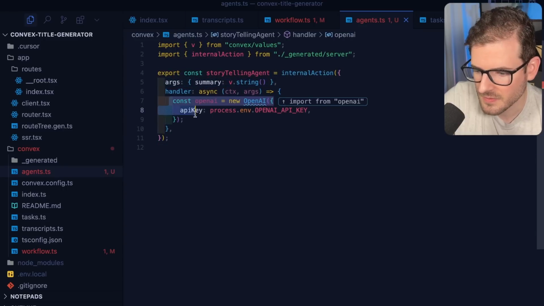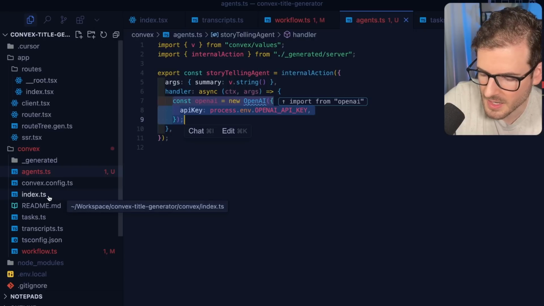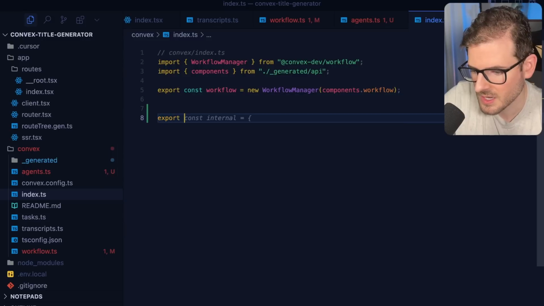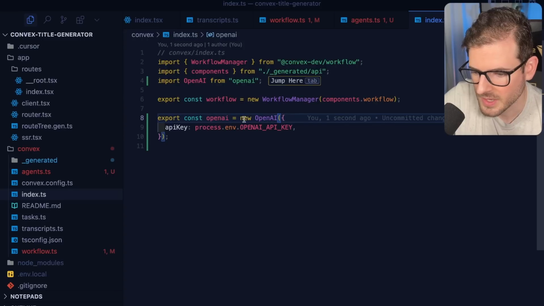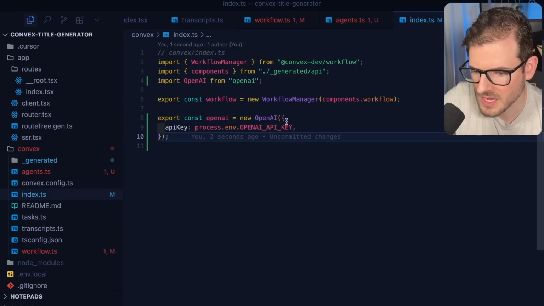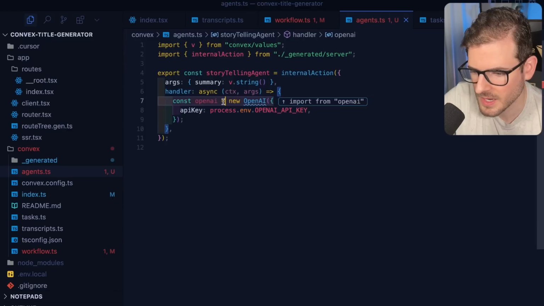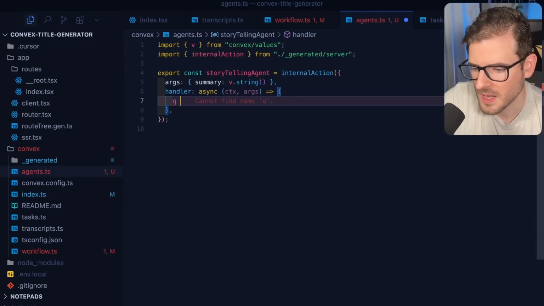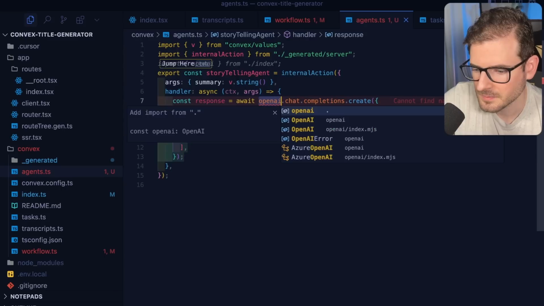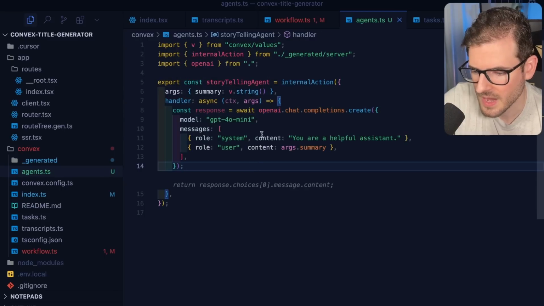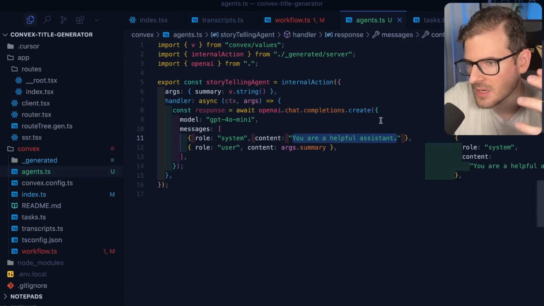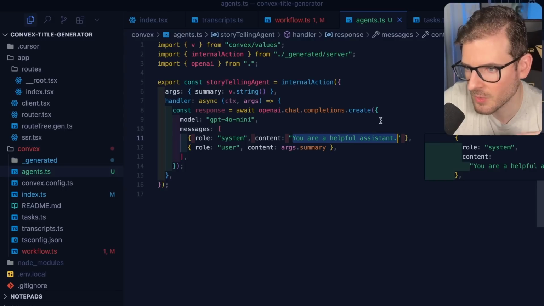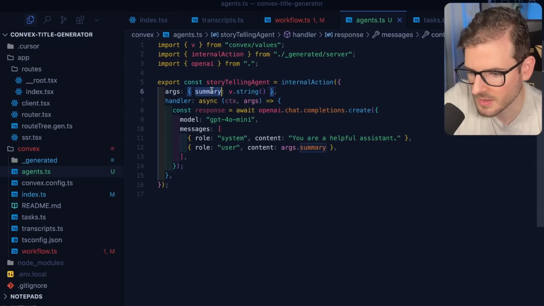Now I don't want to keep on defining this OpenAI key every single time. So I might actually go to my index here, and we'll just go ahead and say const OpenAI like this. Maybe we can just define this at one place so that we don't have to keep on defining it over and over again. So let's go ahead and invoke OpenAI like this. Go ahead and import that. And again, what we want to do is we want to give it a nice prompt that can really generate a storytelling title for the YouTube summary that's being passed in.